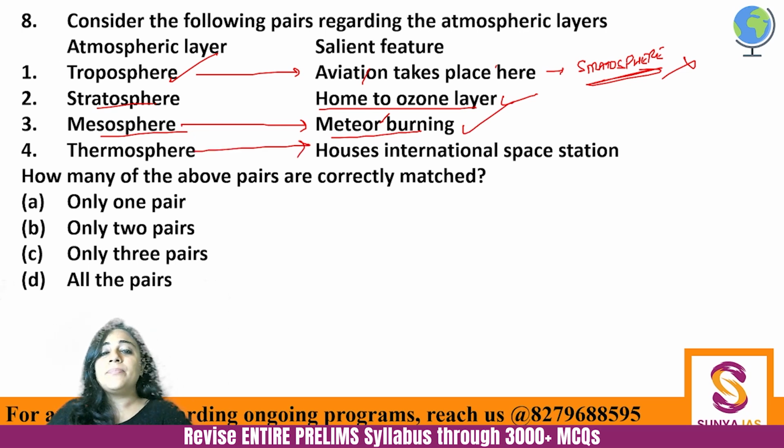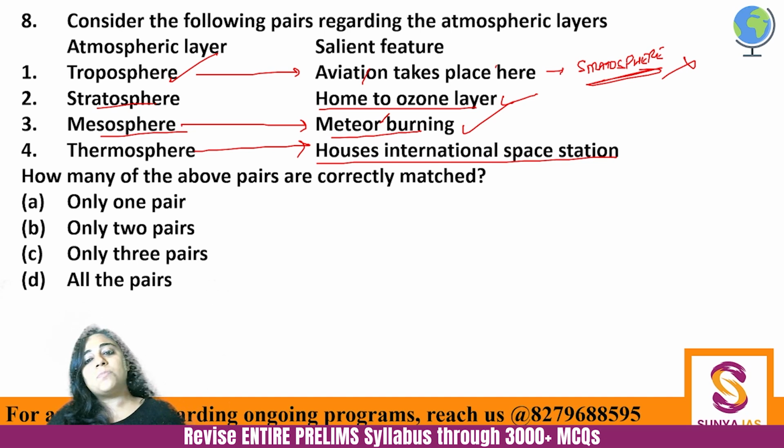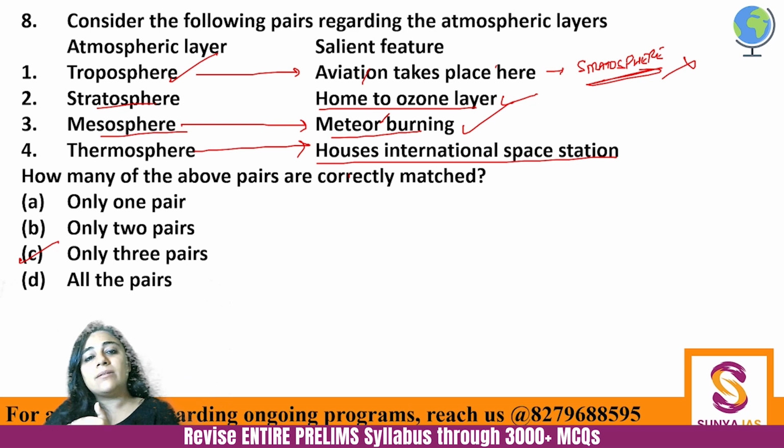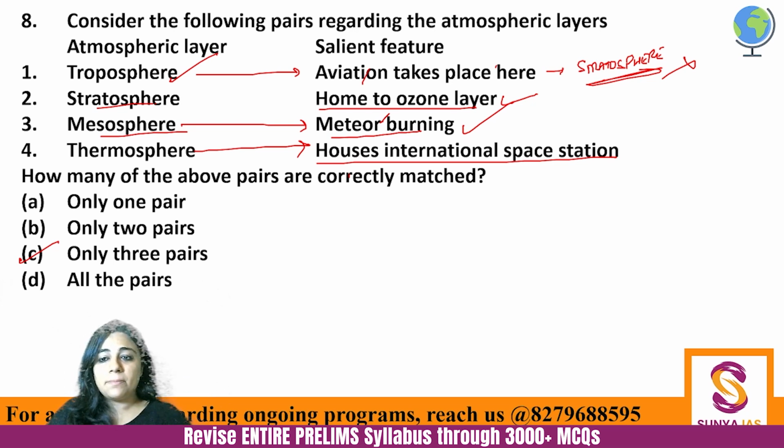And thermosphere houses International Space Station. Thermosphere does in fact house the International Space Station. So here only 3 pairs are correctly matched. The first one, troposphere, is not correctly matched because the aircrafts will move in the stratosphere, wherein there are fewer clouds, there is no weather modification, so that flight can easily carry on, right? Moving on to the next question.